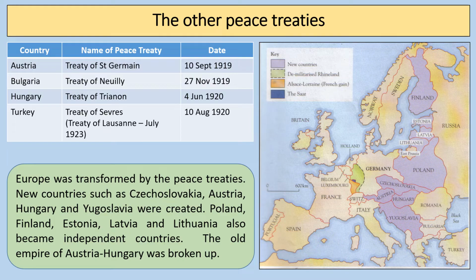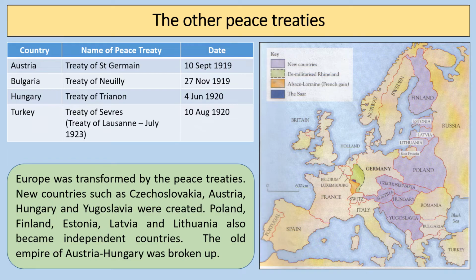Now, in Turkey, they actually rebel against the peace treaty, and therefore they renegotiate the treaty and sign a new treaty, the Treaty of Lausanne, named after Lausanne in Switzerland, in July 1923. Now, if you look at that map, one of the key aspects of all the peace treaties, including the Treaty of Versailles, is that they transform the map of Europe and they create new countries. So new countries like Czechoslovakia, Austria, and Hungary are created out of the ashes of the old Austro-Hungarian Empire. The country of Yugoslavia is created in the Balkans, and that's really significant. Of course, that will last as a country up until the 1990s.